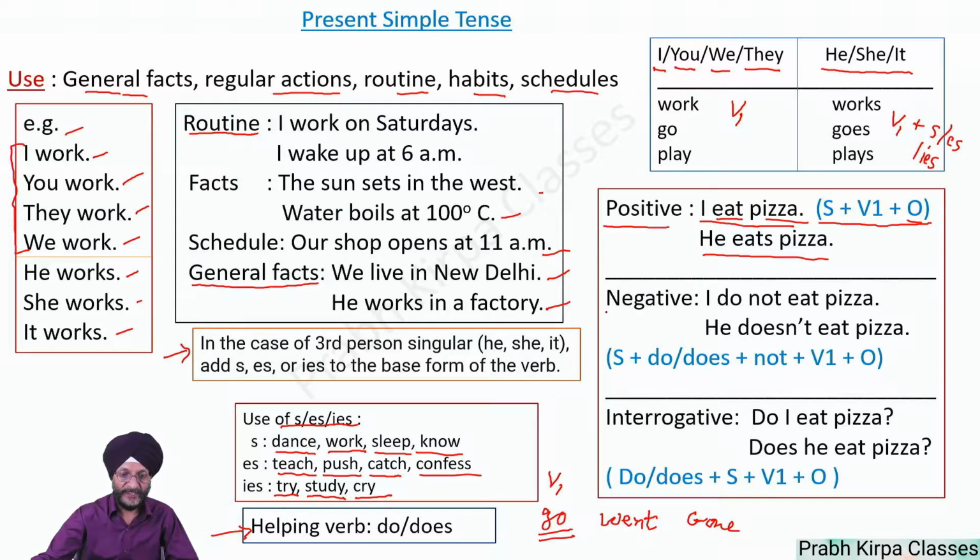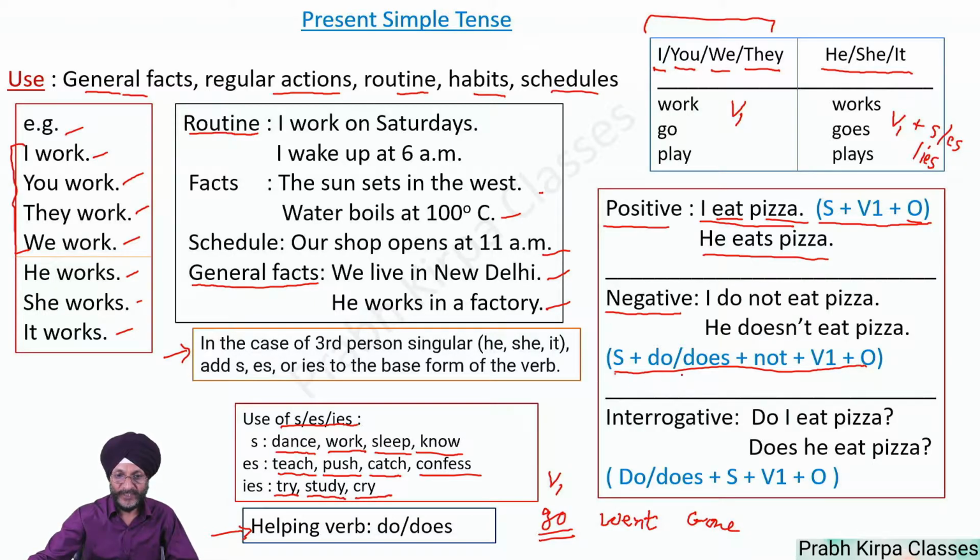We have the example of the negative form of present simple tense. In this case, we have to use not. You will see the formation of this sentence. First, we take the subject, then we add do or does. We add do in the case of I, you, we, and they.